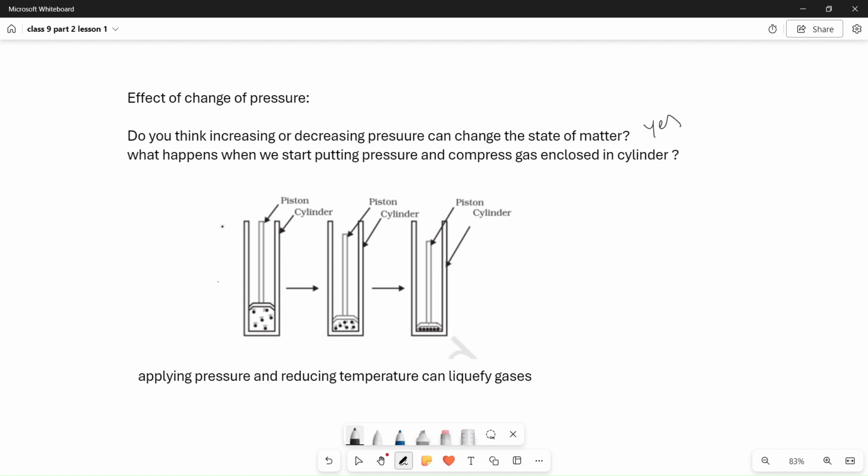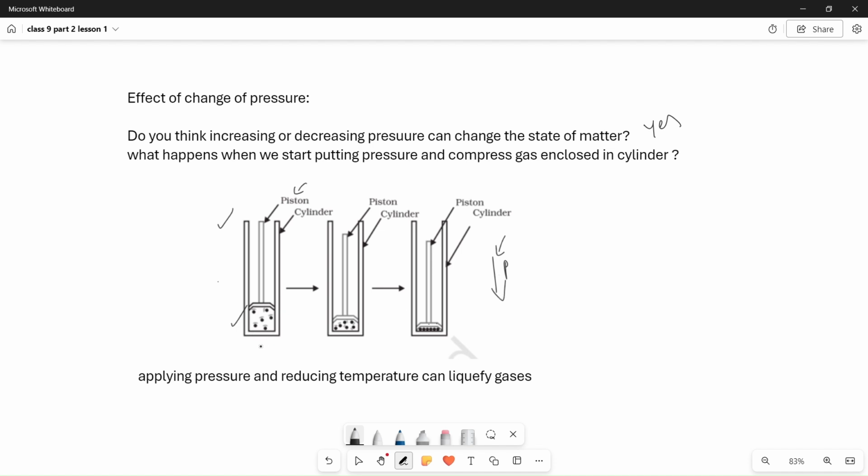Suppose we take an enclosed cylinder. Enclosed means it should be closed, and you have taken one gas. The pressure is applied with the piston in the cylinder. So pressure is applied and increased as well. Pressure is increased here. A down arrow is not indicating low pressure. Increasing the force, you are increasing the pressure.